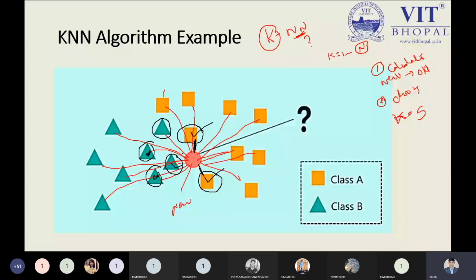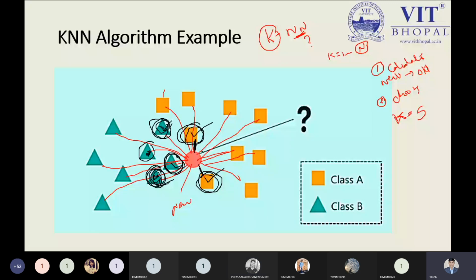And as the student said, the k value should be 5. So I'm choosing this one because it is closer to the new data point compared to this other one. Okay, so I'm marking this data point, this data point, this data point once again. How many data points have we covered? 1, 2, and 5. Now tell me, am I right? Yes, sir. Okay, it's a good point.